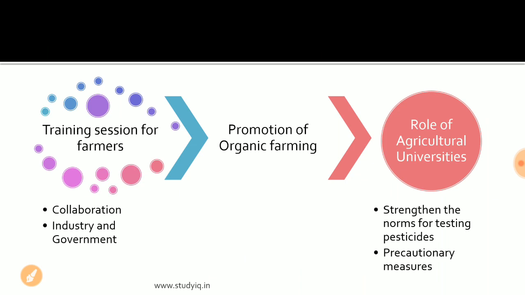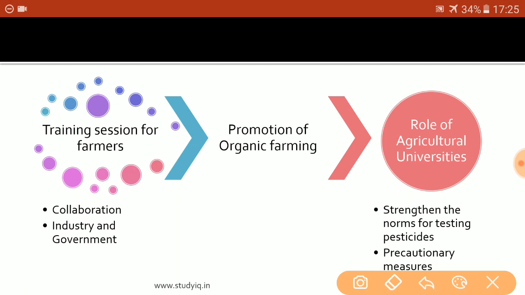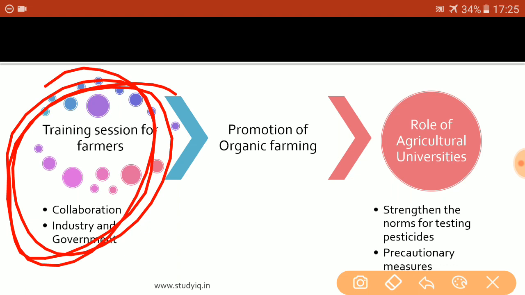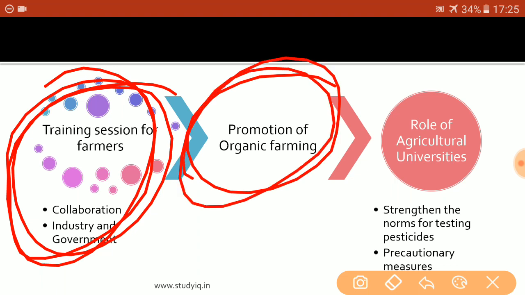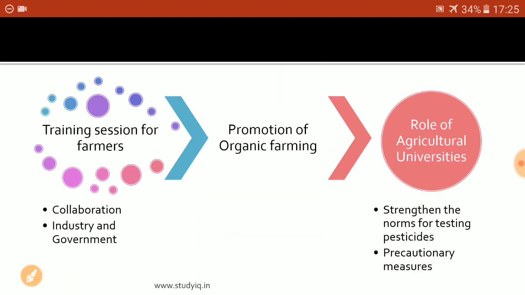Coming to the last part of our lesson, some more ways forward, some more steps that can be taken by the government, industry and the farmers are: training sessions for the farmers can be conducted. The industry, the manufacturers, the retailers and the government in collaboration can conduct training sessions for the farmers. Also, the Paramparagat Krishi Vikas Yojana, that is the scheme for organic farming, may be promoted. And also, the government should empower the agricultural universities.